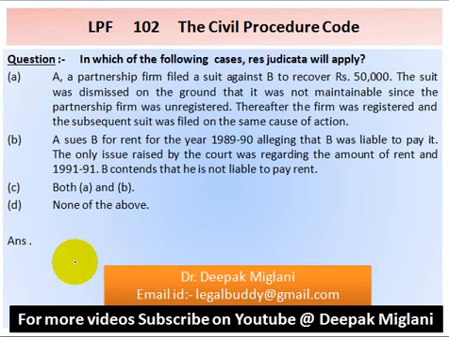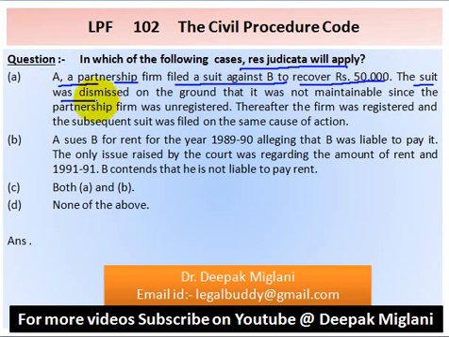Question number 102. In which of the following cases res judicata will apply? Option A. A partnership firm filed a suit against B to recover 50,000.